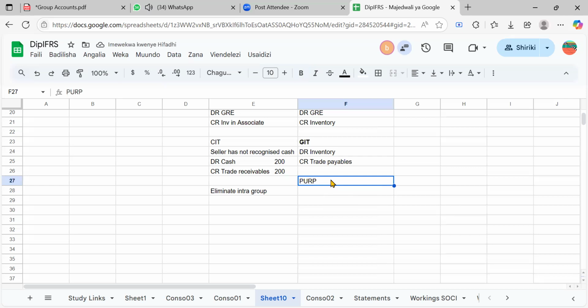Even the receiver has not yet got the goods. So there is obviously a provision for the profit. And you don't even need to know the percentage because all of the profit is yet to get out of the group. So remember, whenever you deal with goods in transit, you would have to adjust for the provision for unrealized profit. I think this is fine now.